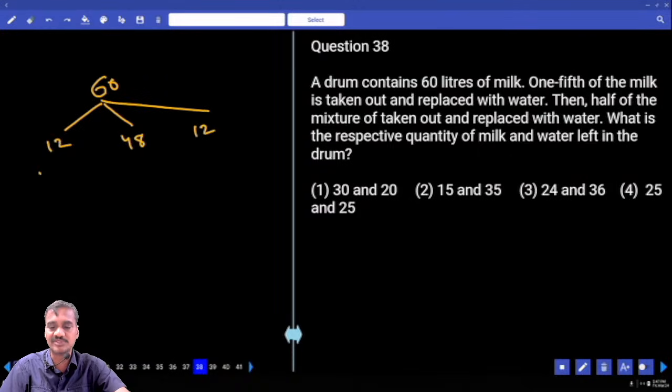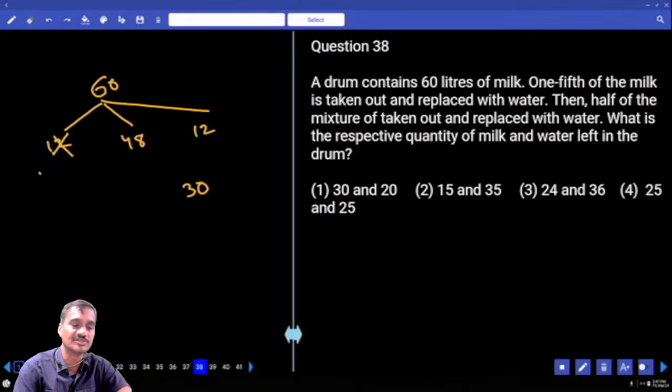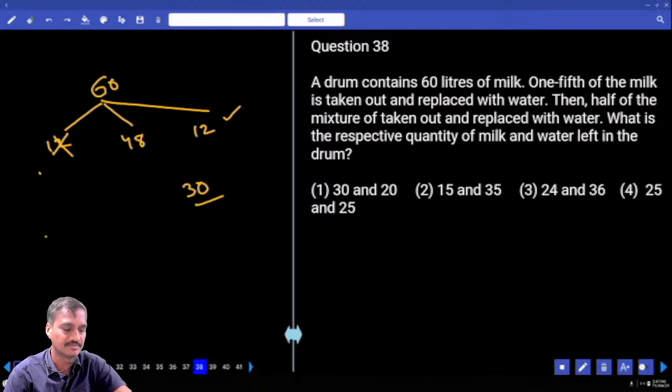Then half of the mixture is taken out and replaced with water. From this, what happens next, tell me. Now half of the mixture is taken out. And half of the mixture out of 60 means another 30 liters. Then what is the respective quantity of milk and water left in the drum? Tell me how much is there in the drum. First we removed 12, how much milk is left? 48 milk is there. Here we added 12. How much does this 12 come to here?